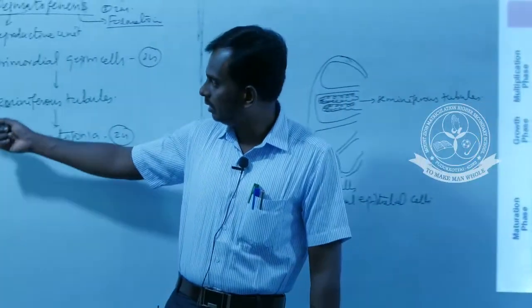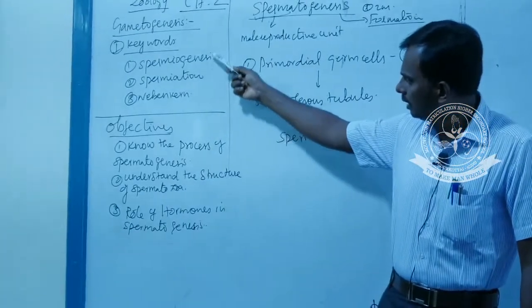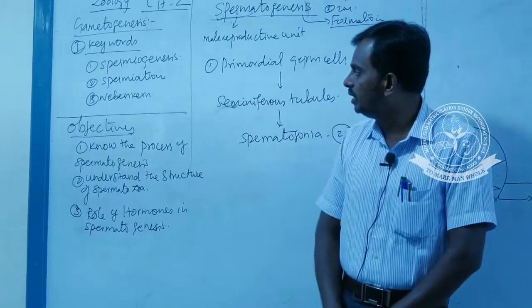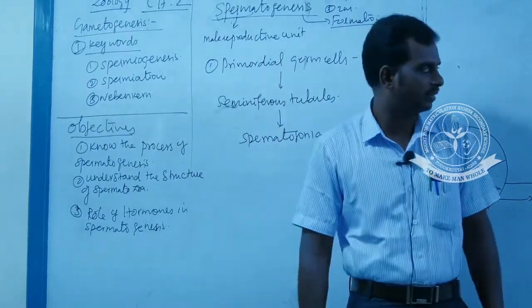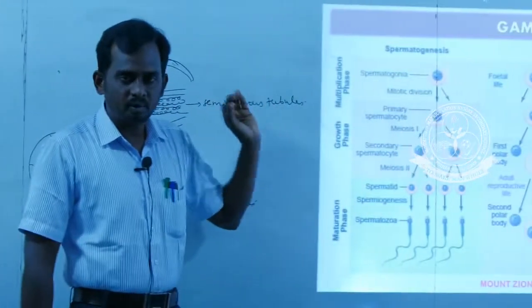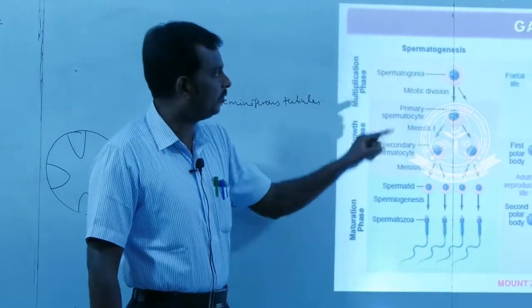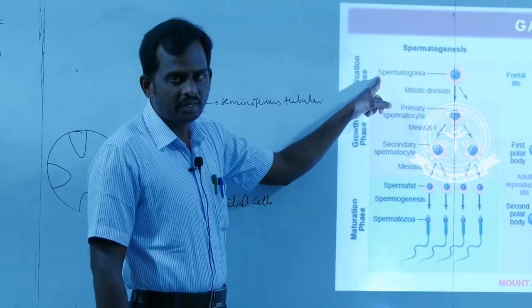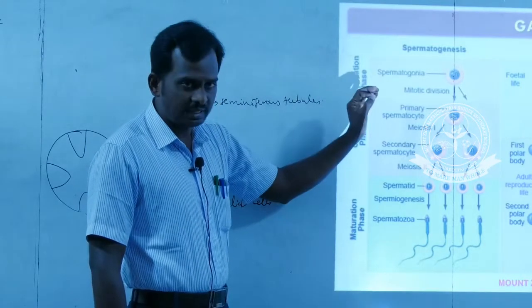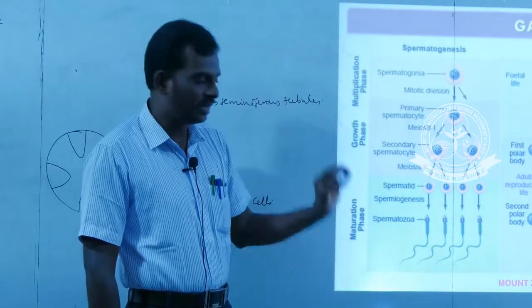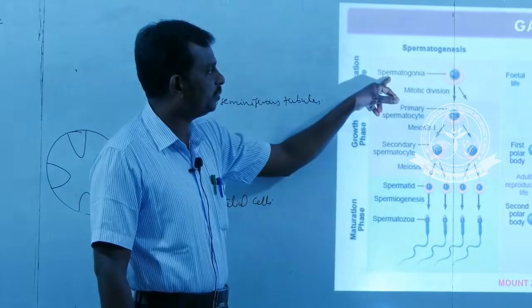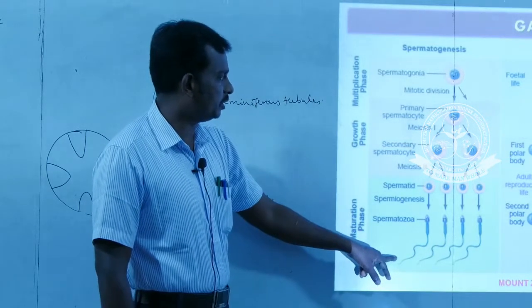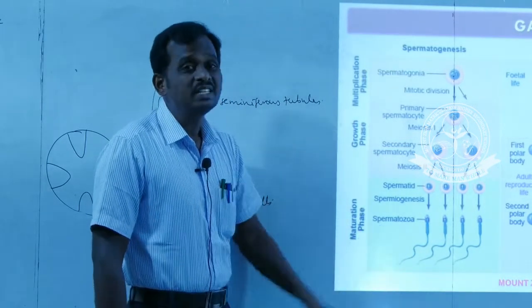In the key points, I wrote that there are important processes: spermiogenesis and spermiation. There are two processes we have to understand. What is spermatogenesis? Spermatogenesis is nothing but the process of formation of spermatozoa from the spermatogonia. Can you understand the difference? The entire process of formation of spermatozoa is called spermatogenesis.